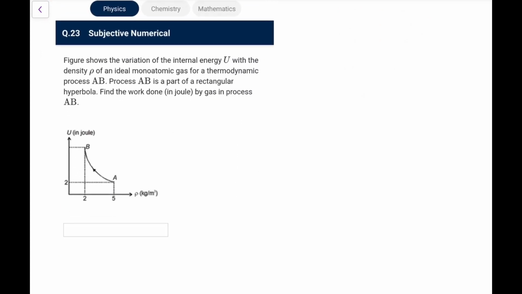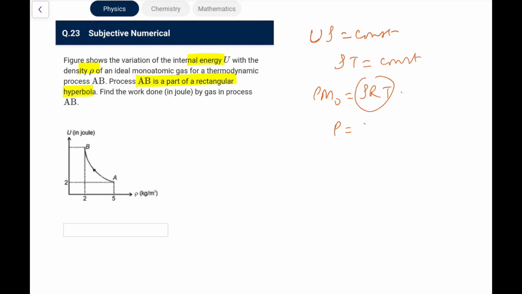Next, the figure shows the variation of internal energy with density of an ideal monoatomic gas for a process. AB is a part of a rectangular hyperbola. Rectangular hyperbola means U into rho is constant and U is proportional to T, so that is rho into T is constant. So what we know, P is equal to rho RT. So if rho RT is constant, that means pressure is constant for sure, or you can say T by V is constant or pressure is constant. So AB is isobaric for sure.